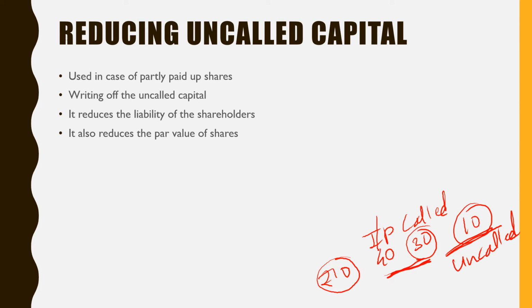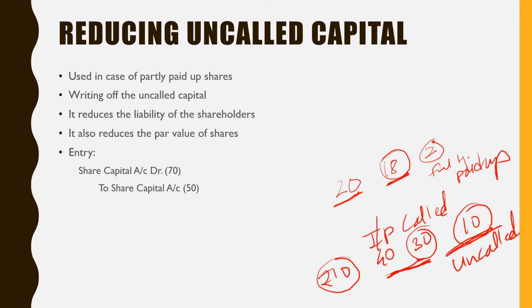Suppose the shares are issued at par and the share is of rupees 20, and the company has called rupees 18 yet, 2 rupees are remaining. After this reduction of uncalled capital, earlier the share's face value was 20, now the face value will be made 18 and the share will be made a fully paid up share, right?